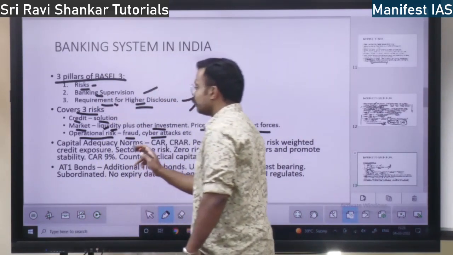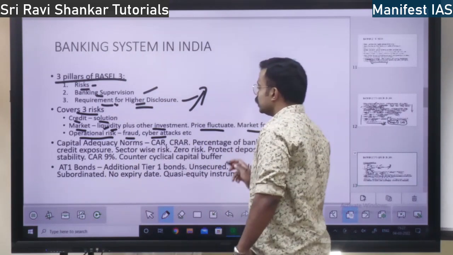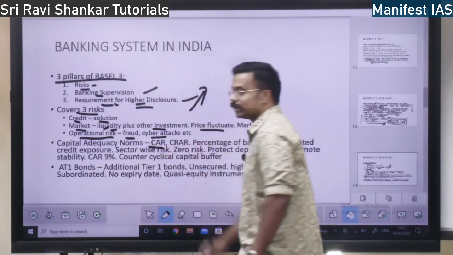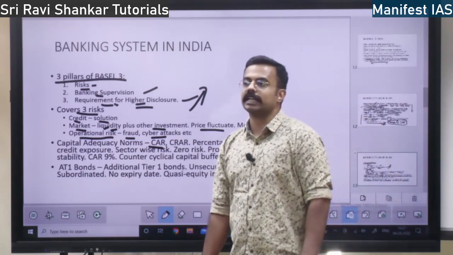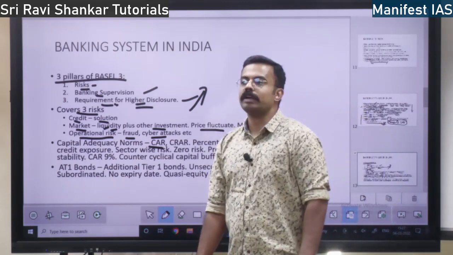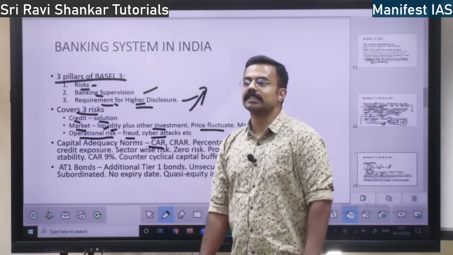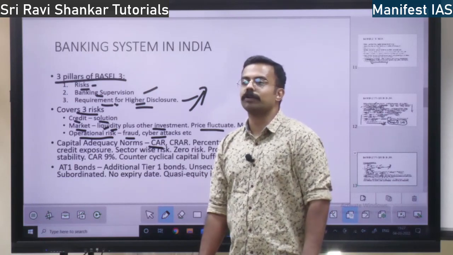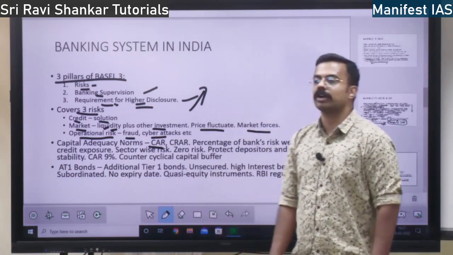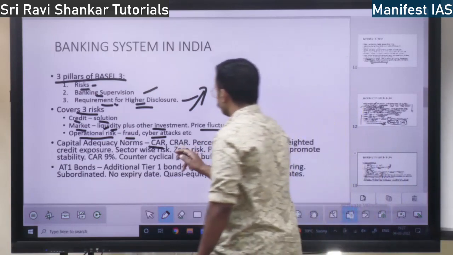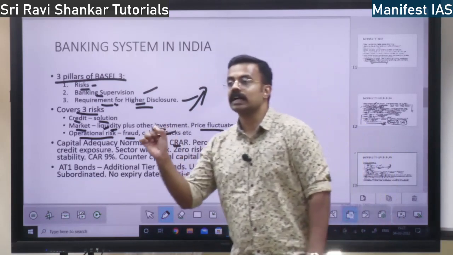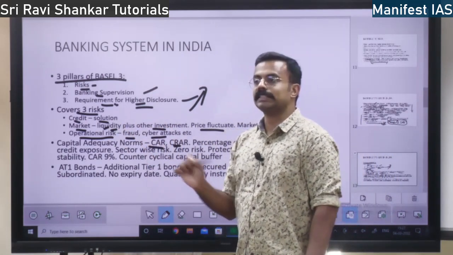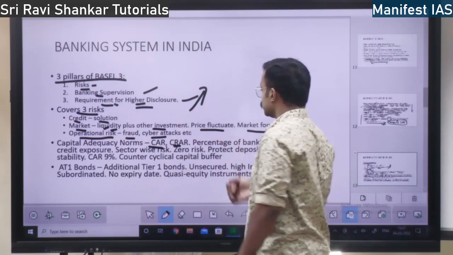Next, capital adequacy norms. I told you CAN. First is capital adequacy ratio. What is the adequacy ratio according to Basel III? 11.5%. If the bank lends 100 rupees, 11.5 rupees should be set aside in order to cover various risks. CAR is one thing, CRAR is another. Capital to risk assessed ratio, that is CRAR, capital to risk assessed ratio.